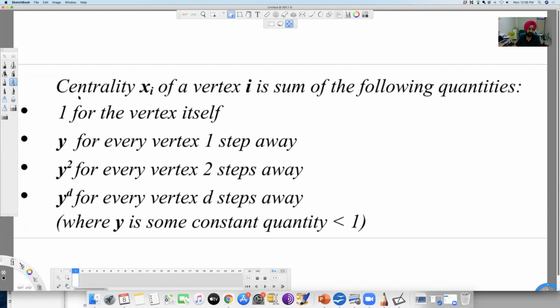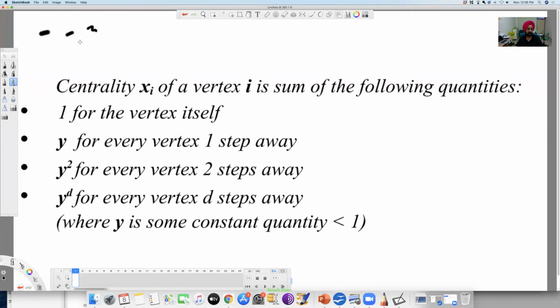So what will we do here? I only asked you to define the xi. So xi needs to be defined based on what I wrote here, right?